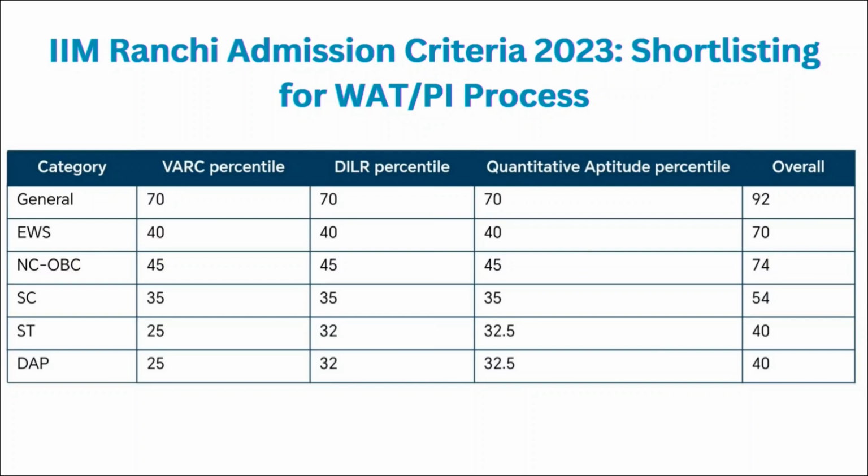For the SC category, it is 35 percentile for the VRC, DILR and quantitative ability sections, and overall you should have 54 percentile or more in your CAT entrance examination. For the ST category, it is 25 percentile for the VRC, 32 percentile for the DILR and 32.5 percentile for the quantitative ability section, and overall you should have 40 percentile or more. For DAP, it is the same: 25 for VRC, 32 for DILR, 32.5 for quantitative ability, and 40 percentile overall.